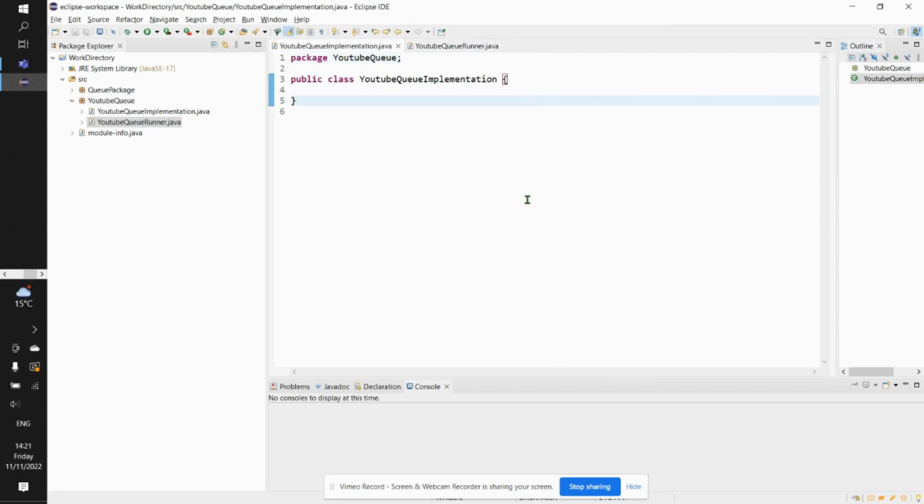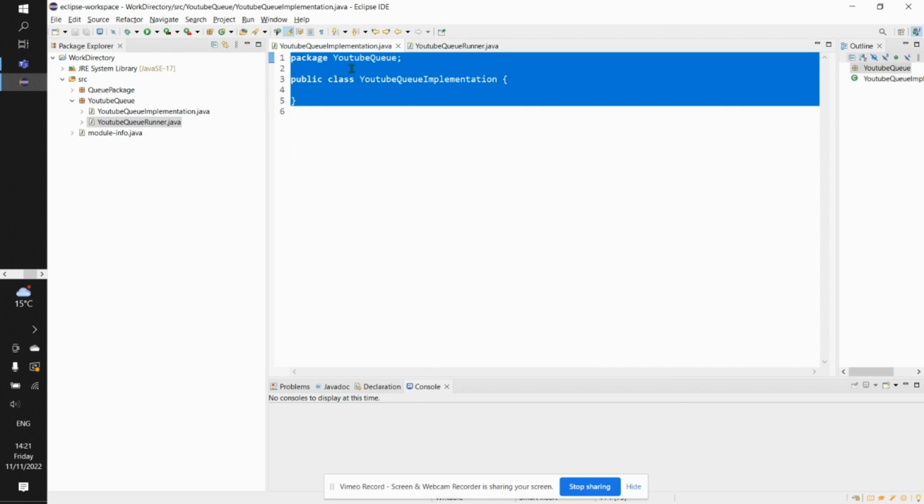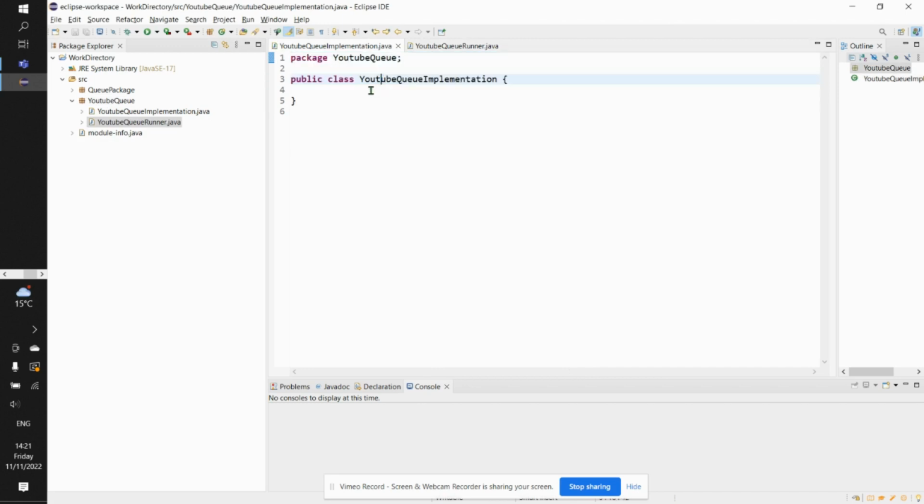So wetin we go just do now be say we go just begin the implementation of our queue inside this YouTube queue implementation. So before I continue, I explain say the concept of queue in computer science is the same in the reality of when, for example, you wan buy a movie ticket or bus ticket.